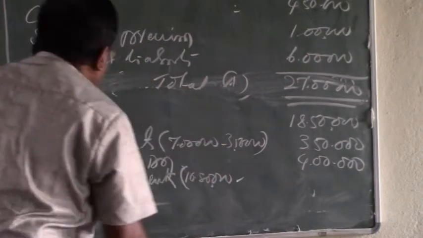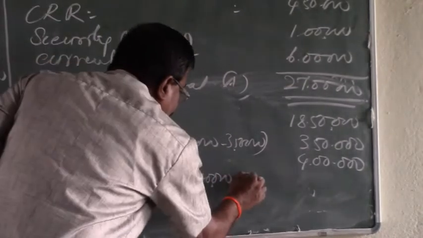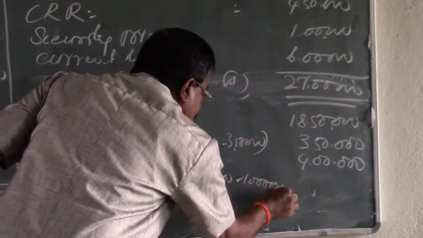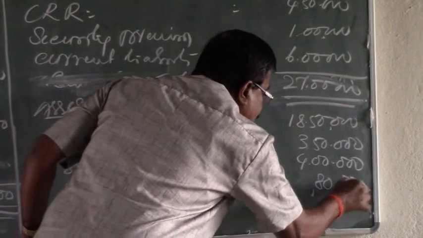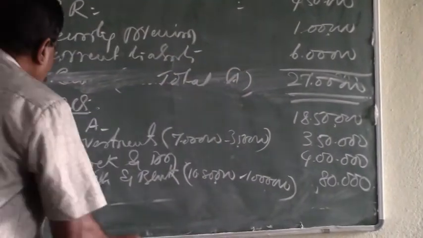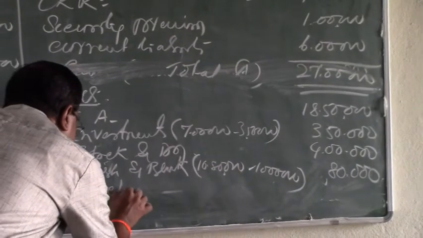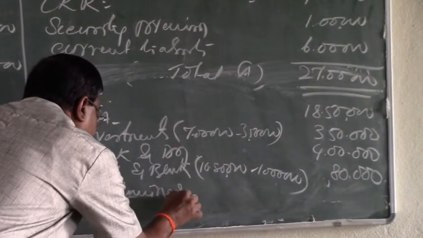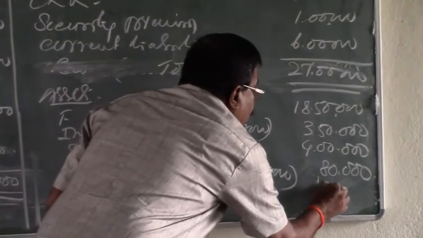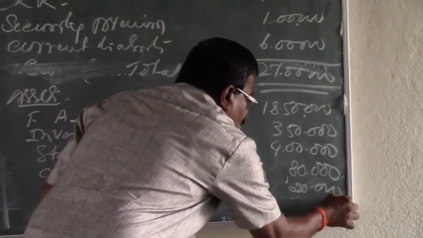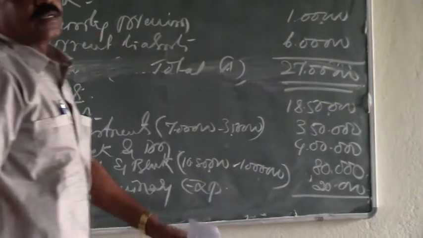From 10,80,000, the company paid off rupees 10 lakhs to the redeemable preference shareholders. Therefore, the remaining cash and bank balance in the company is rupees 80,000. And finally, preliminary expenses amounted to rupees 20,000. So these are the list of assets to be presented in the revised balance sheet.